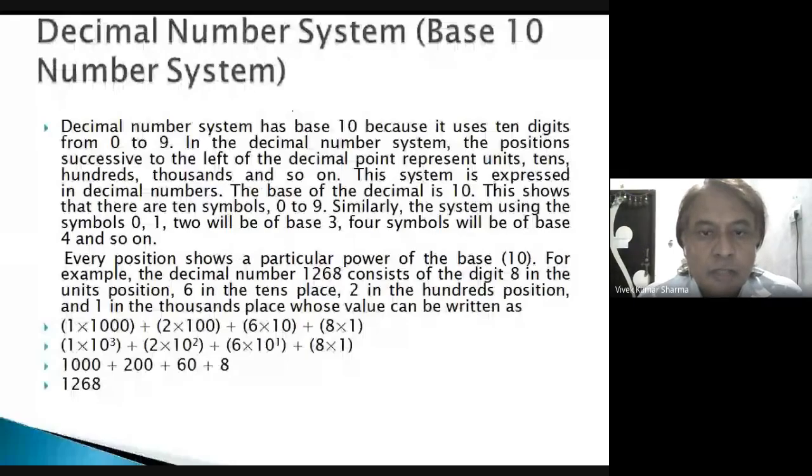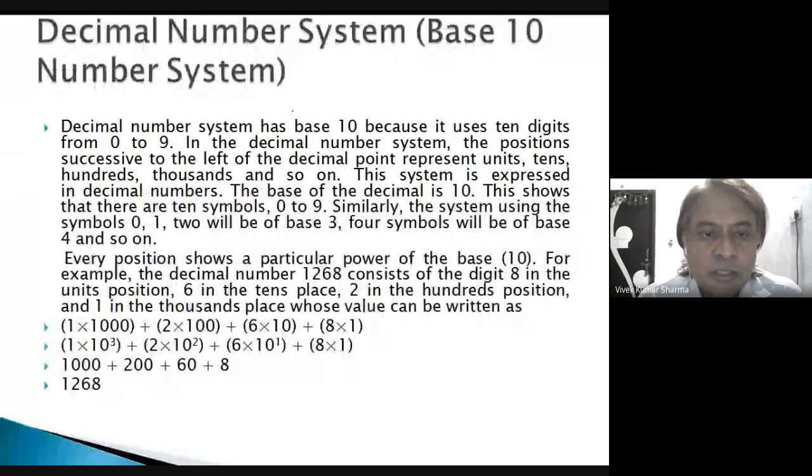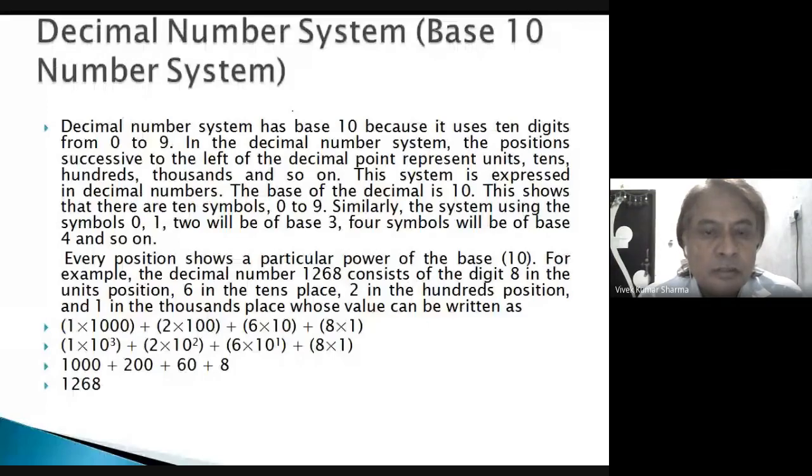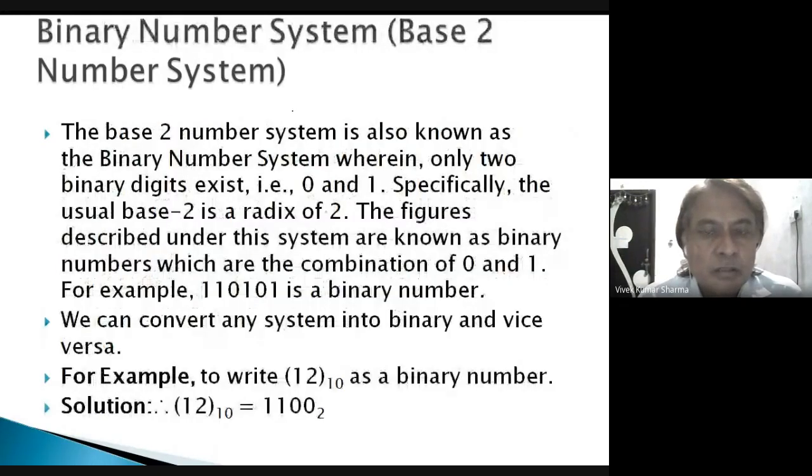Okay, so here we are using the base of 10. You can notice 10 to the power 0, 10 to the power 1, 10 to the power 2, 10 to the power 3. In the binary system, we will replace these 10 to the power 0, 1, 2, 3 by 2 to the power 0, 2 to the power 1, 2 to the power 2, 2 to the power 3. Okay, you can see binary symbol system. So there are two symbols. We are using two symbols, 0 and 1. That's why it is called the binary number system.